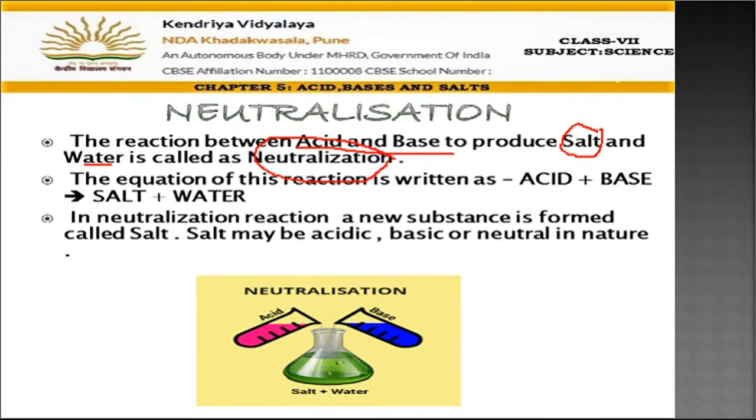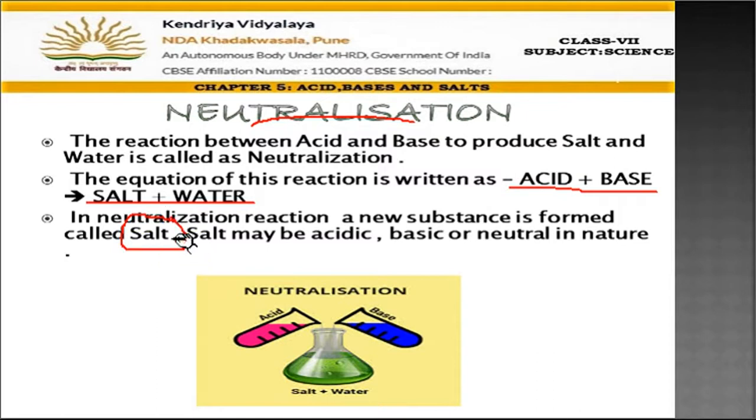It means that when acid combines with base, both the effects of acid and base get cancelled with each other. Acids and bases cancel each other's effect and they form a neutral substance which is called salt, and this reaction is called neutralization reaction. Fine, so the reaction can be written as acid plus base gives, this arrow shows what it produces, salt and water, and this reaction is called neutralization reaction. And the new substance which is formed here is called salt.